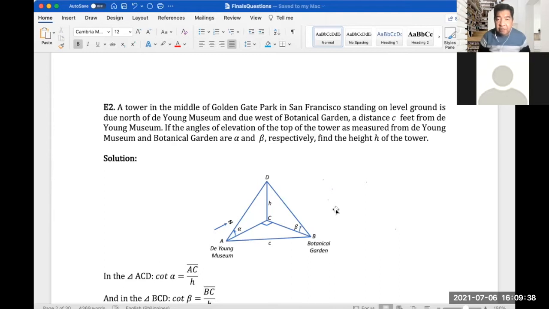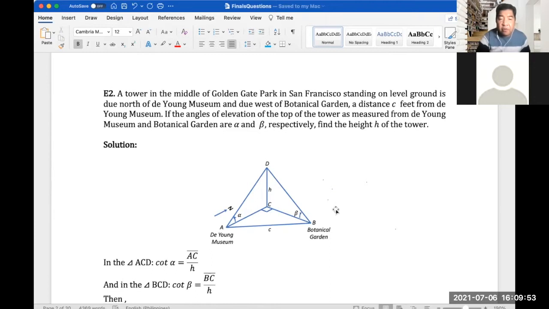If the angles of elevation of the top of the tower as measured from the De Young Museum and the Botanical Garden are alpha and beta, respectively, find the height h of the tower. So as you can see, we need to draw this first, and if you properly draw it, this would be similar to what you can see on the screen.